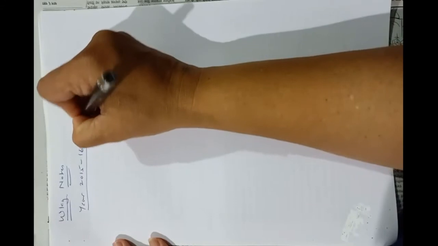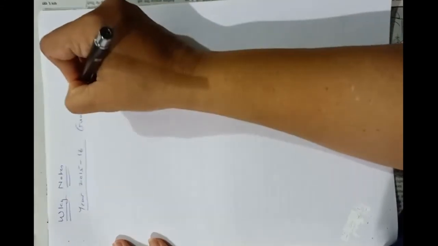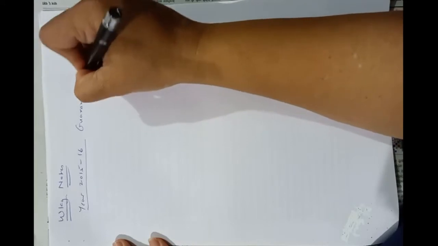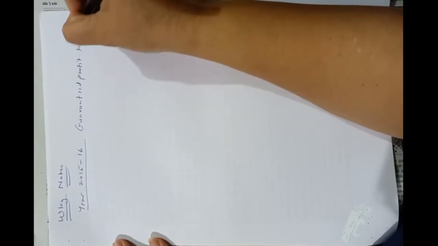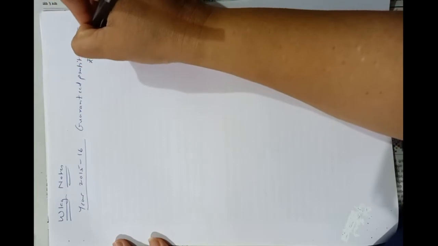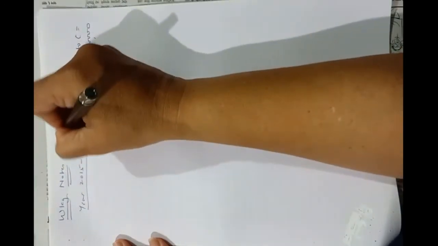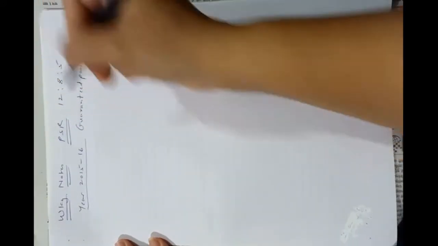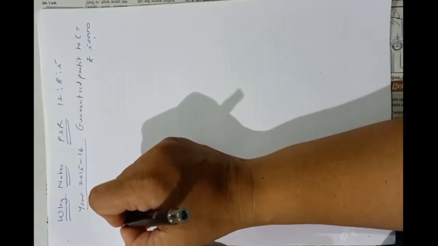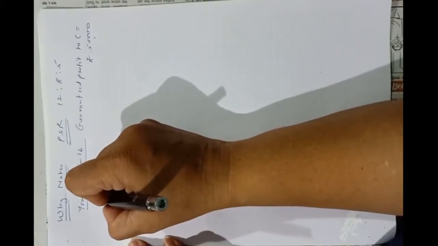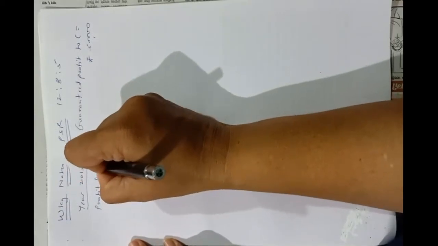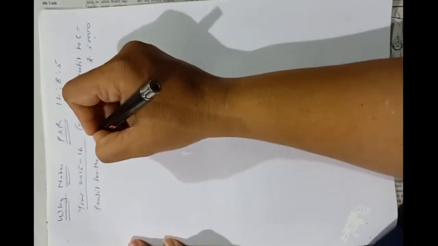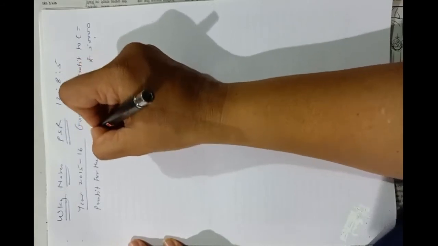Okay, guarantee to C, guaranteed profit to C is equal to rupees 50,000 and PSR, profit sharing ratio, as given in the problem, is 12:8:5. Okay, now guaranteed profit to C rupees 50,000 and yearly profit for the year rupees 2 lakhs.